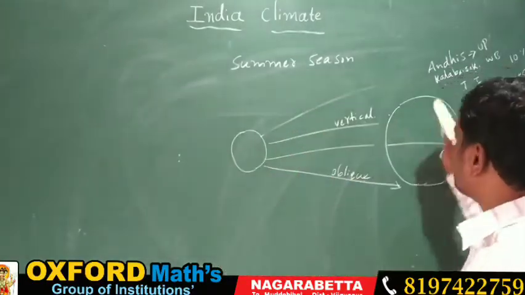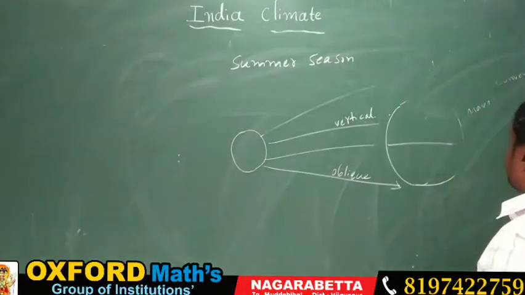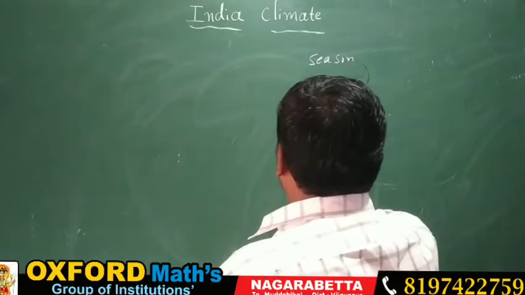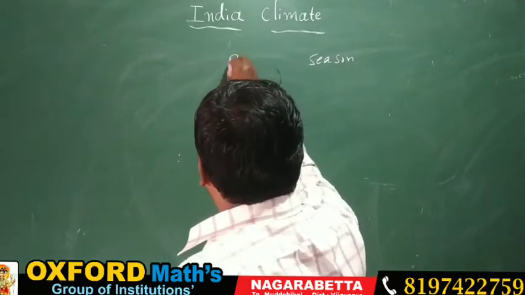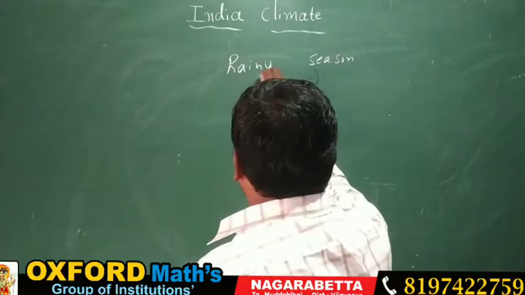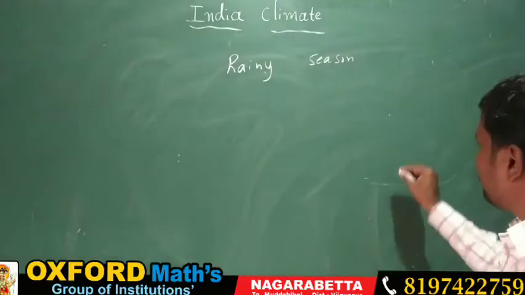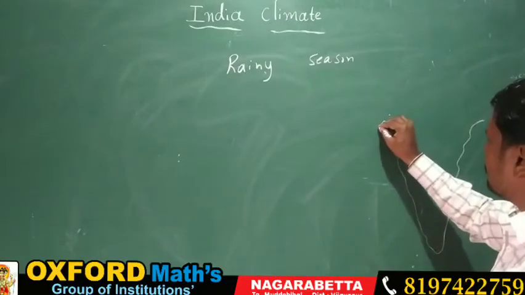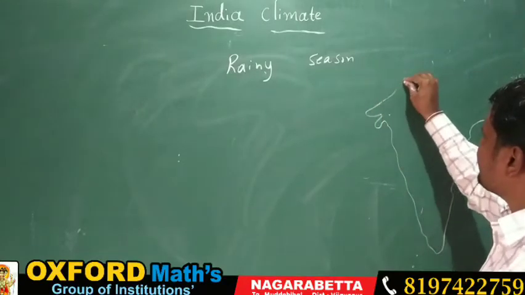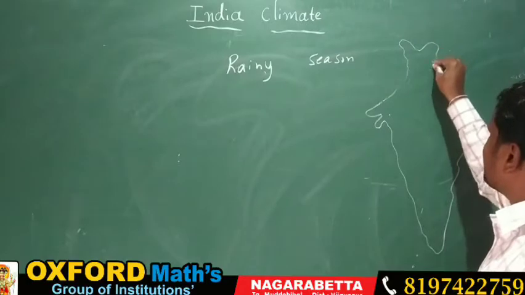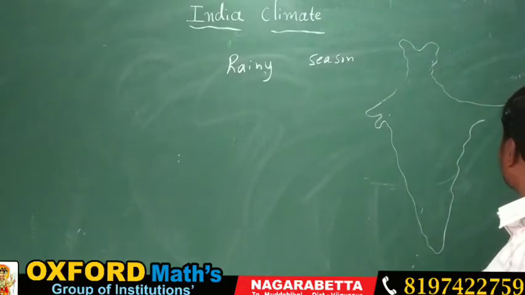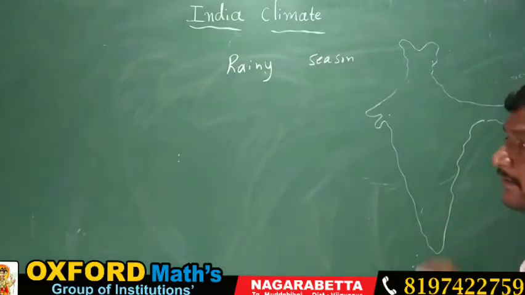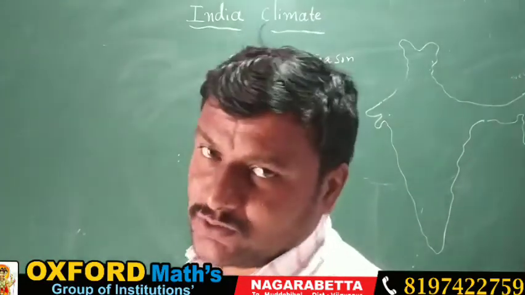It is called the rainy season. Next we are going to discuss one more season. It is called the rainy season. What happens in the time of the rainy season? During the rainy season, the temperature is going to become less, and low pressure is going to be created on the land, and high pressure is going to be created over the ocean and water bodies.